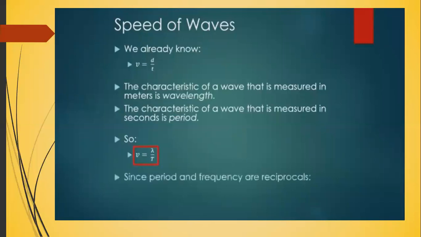Now remember, we just learned that period and frequency are reciprocals. This means that we can also write the equation for the speed of a wave as V equals F lambda. And that's actually the way that it's presented on your reference table.